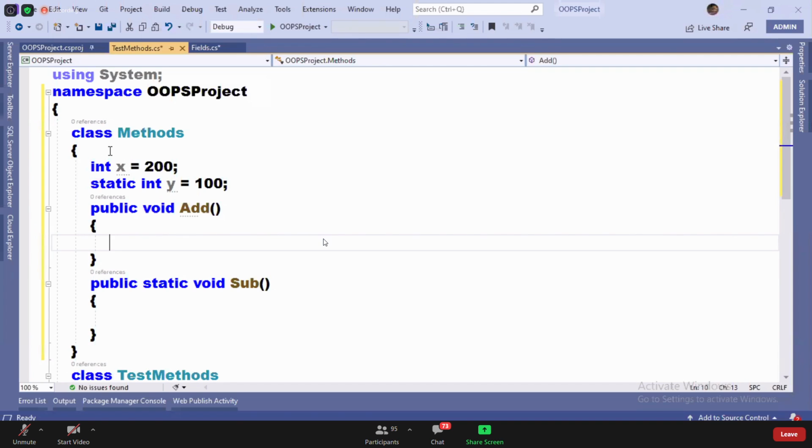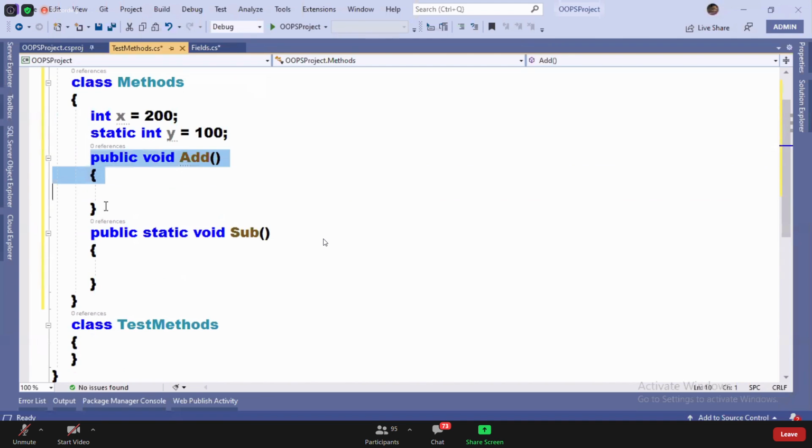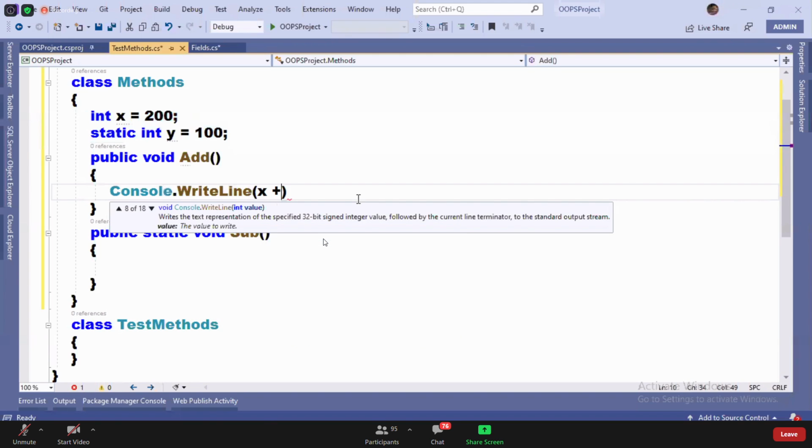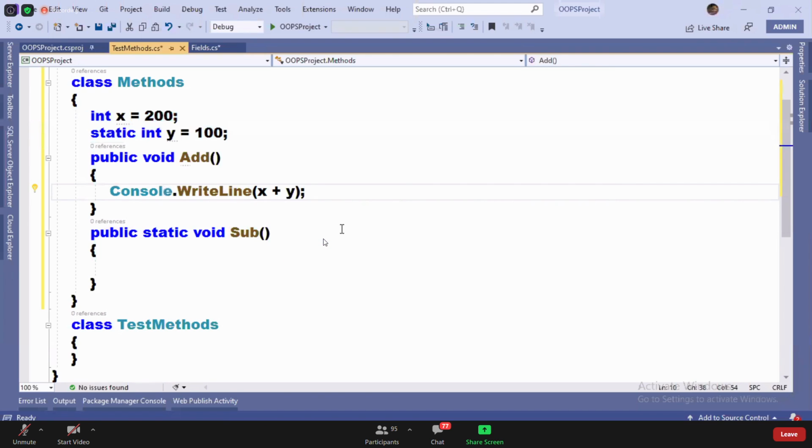Now, if you observe this code, this method is a non-static method. In this method, can I directly write Console.WriteLine x plus y? Let us see, guys. Console.WriteLine x plus y. You're telling no, I'm not getting any error.